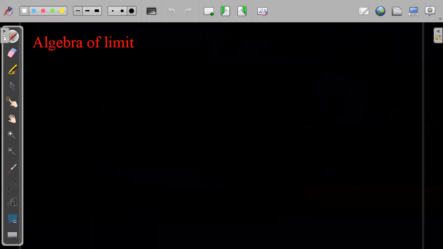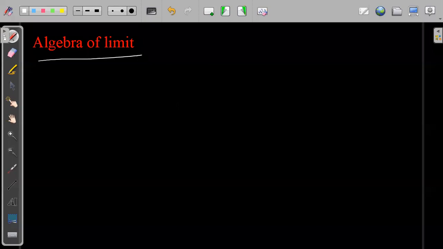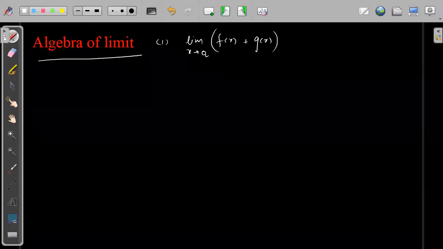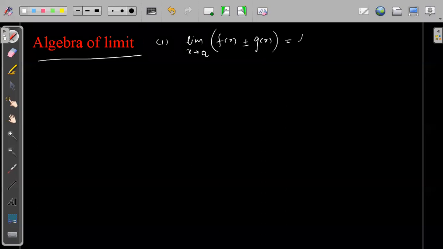Okay, so now let's start solving some questions. First thing is the algebra of limits. This is a very simple concept. It has some very basic properties: if two functions are added, we can separate the limit. Suppose the limit of x tending to a, f of x plus or minus g of x, is given. Then we can simply write the limit of x tending to a, f of x, plus or minus the limit of x tending to a, g of x. So we can separate.